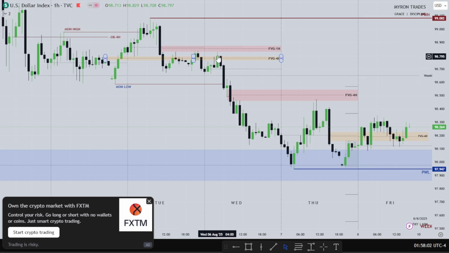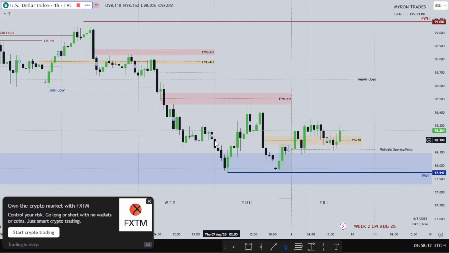So Wednesday uses that fair value gap to go lower, trading into that daily fair value gap that was left open, that huge fair value gap. Then we see Wednesday dipping into it. We see Thursday dipping into that fair value gap. Then we'll see some kind of a retracement. There's a 4-hour fair value gap here.